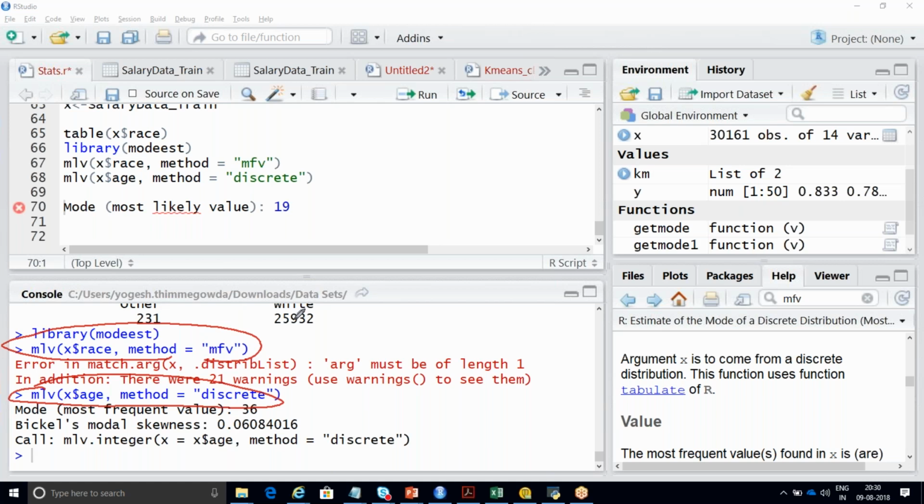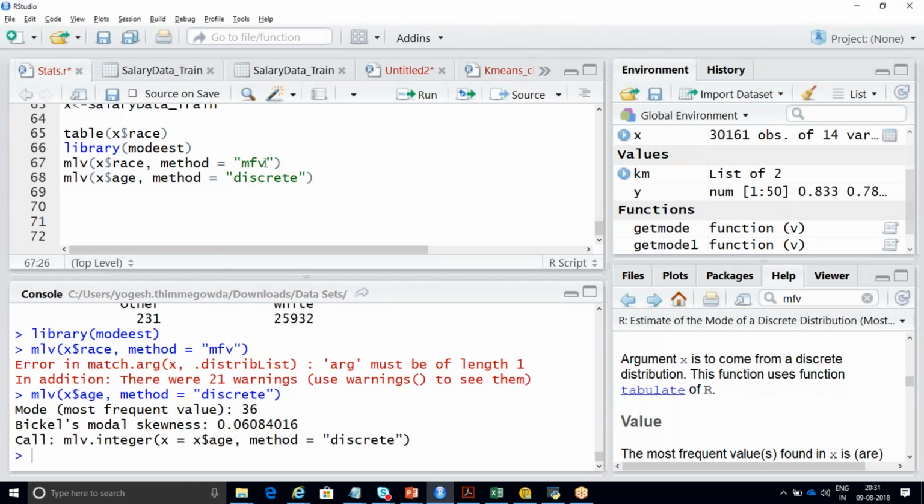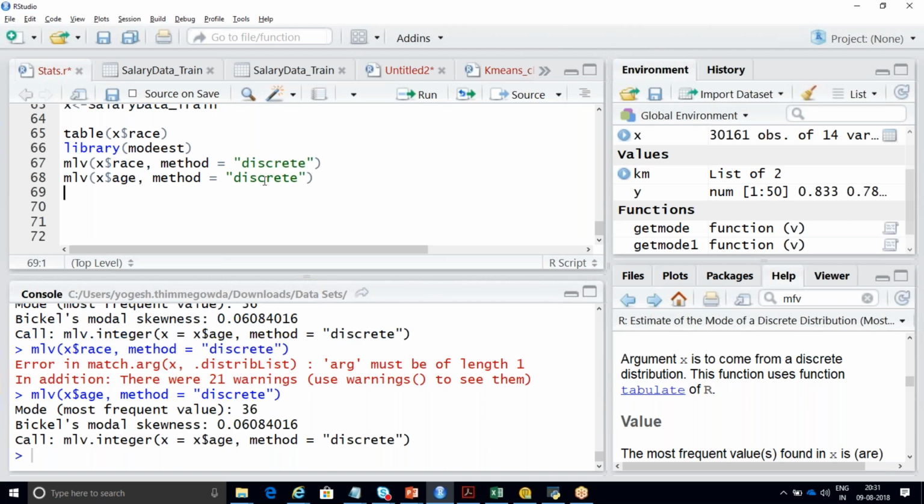See, if I pass discrete here, again I'm getting an error, but in my age column I'm getting the answer. So if you want, I'll show you one more example.